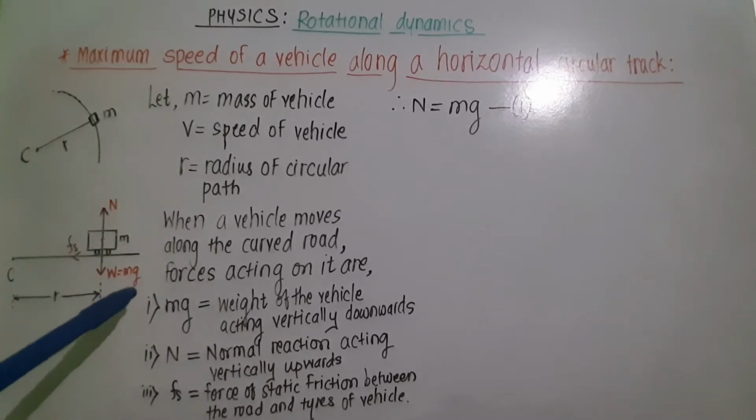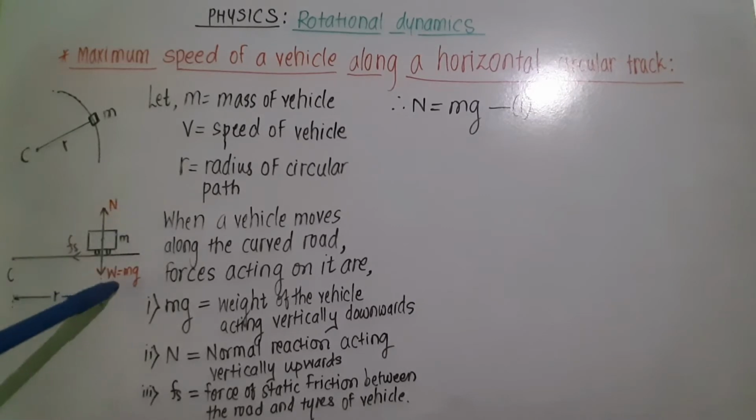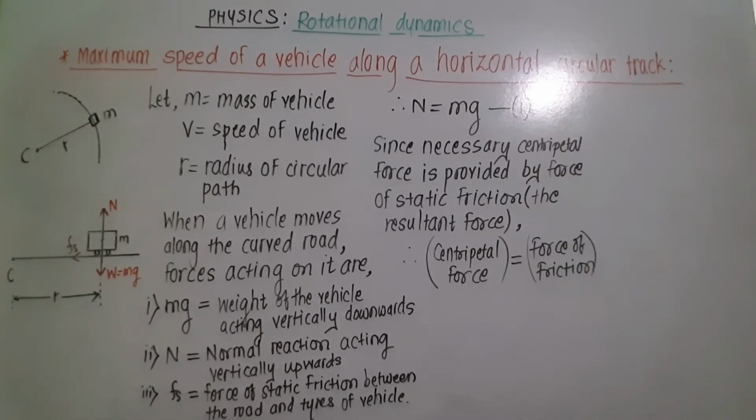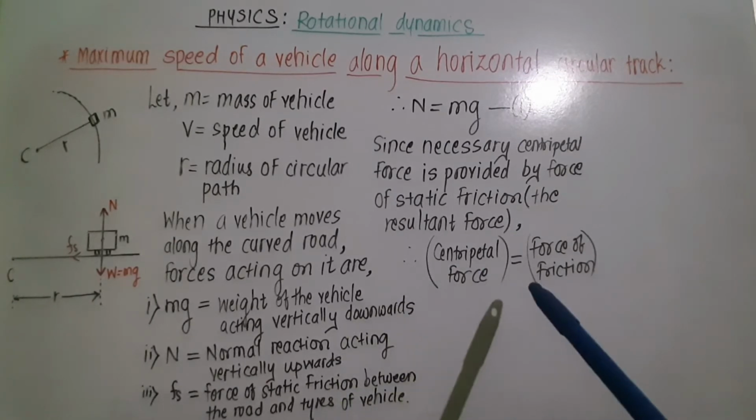But here we can see that this normal reaction is balanced by the weight of that vehicle. So the net force which is acting on the vehicle is Fs, that is the force due to static friction between the road and the tires of the vehicle, and this provides the necessary centripetal force for the circular motion of the vehicle. Therefore we can write centripetal force is equal to force of friction.